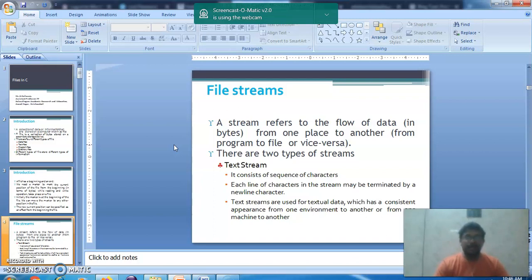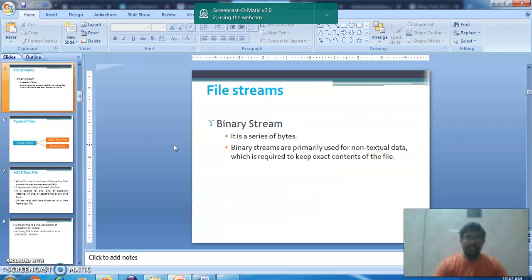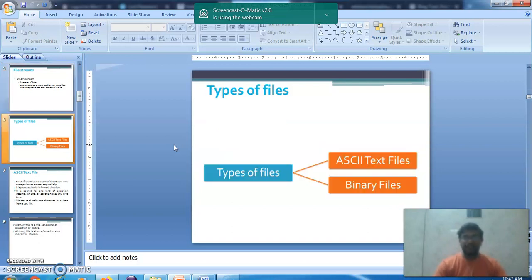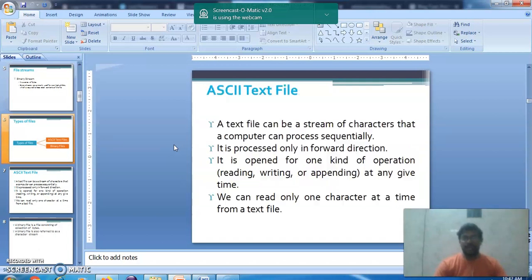Text streams are used for textual data which has consistent appearance from one environment to another, or from one machine to another. Binary streams are a series of bytes, primarily used for non-textual data. Basically, by default, it is in 0s and 1s, which is required to keep the exact content of the file. There are two kinds of files: one is a text file and the other is a binary file.